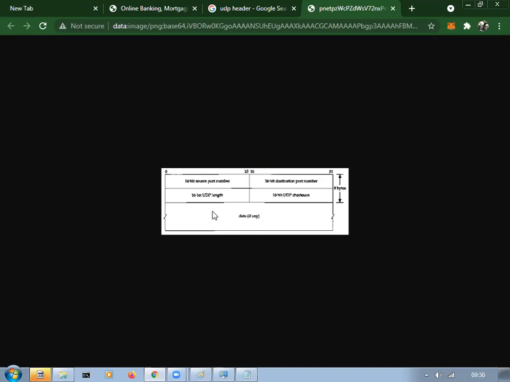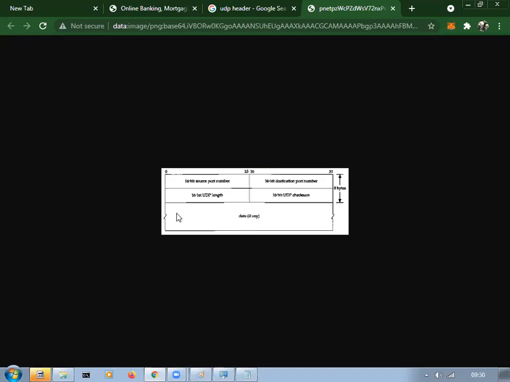The header is 16 plus 16 is 32, 32 plus 32 is 64 bits, which means 8 bytes. 8 bytes is the header length.